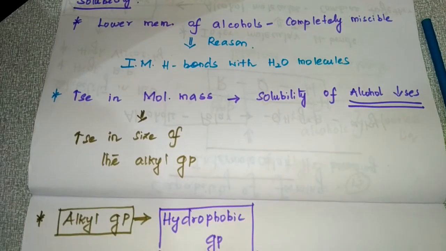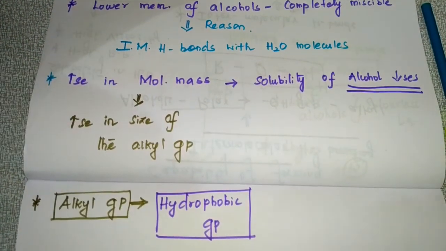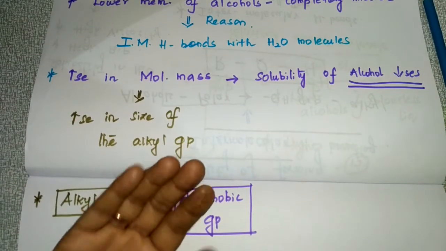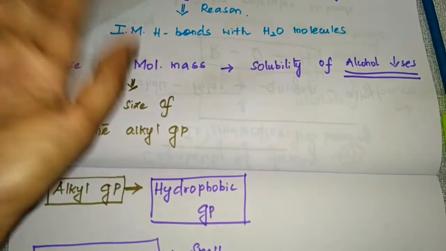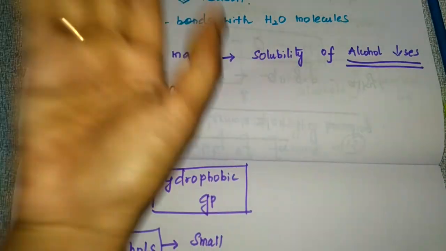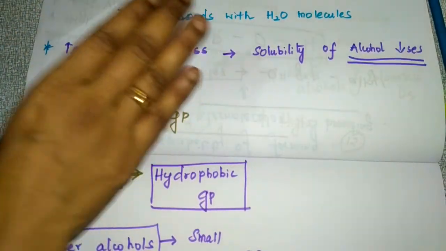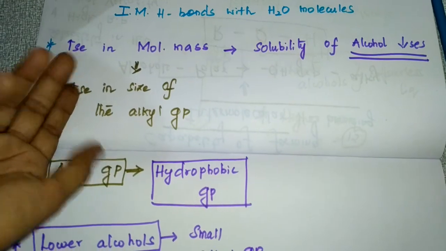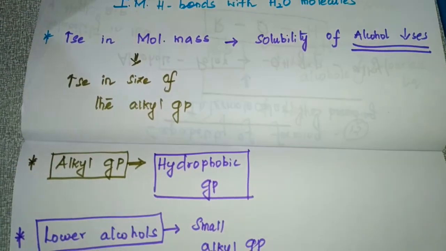And why are higher members of alcohol insoluble in water? If there is an increase in the size of the alkyl group, the hydrophobic nature of the alkyl group increases, and the solubility decreases. So this is the reason. This is the solubility of alcohols.